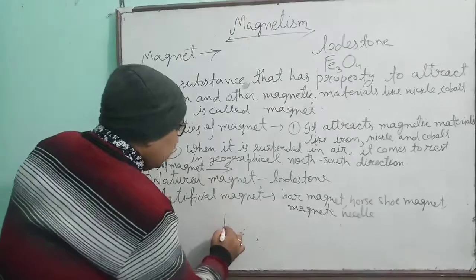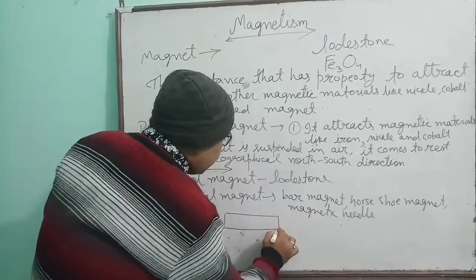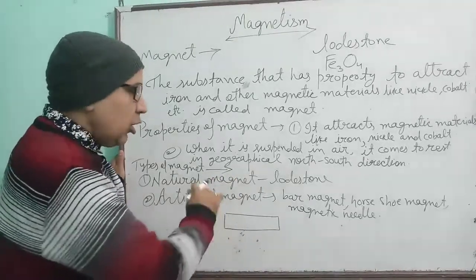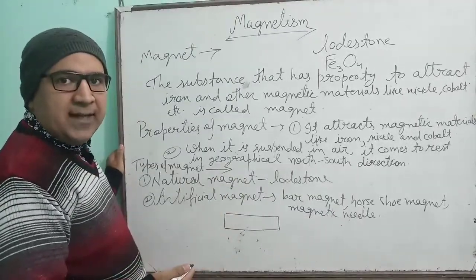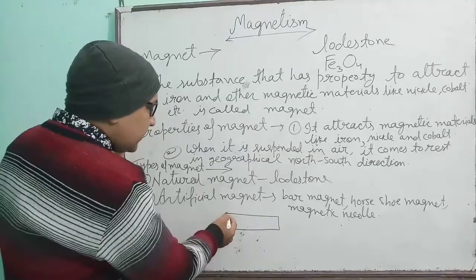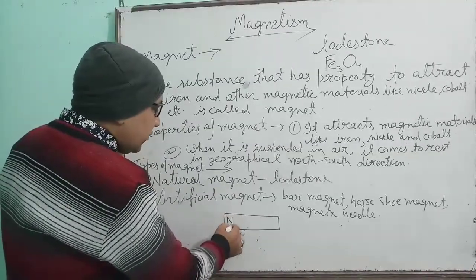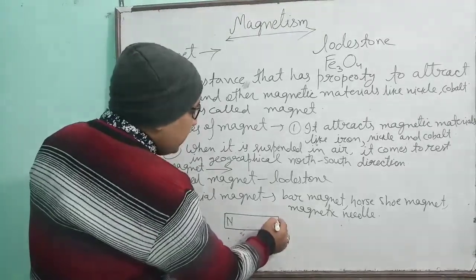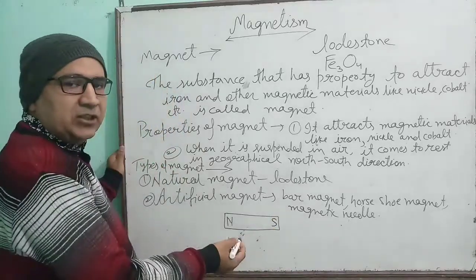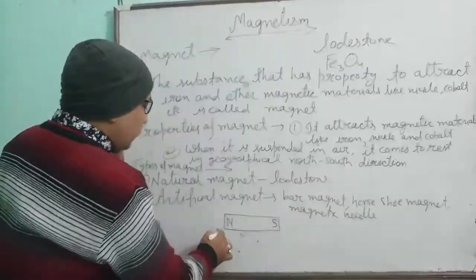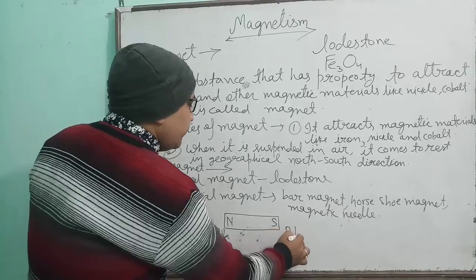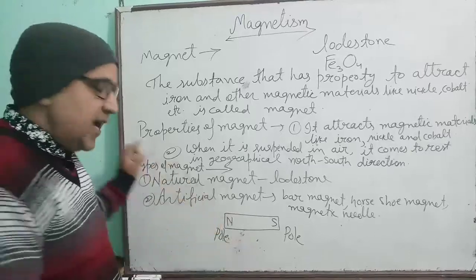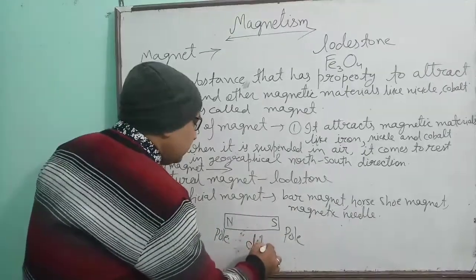Children, the two ends of the magnet, see this one, suppose this is a magnet. Whenever it is suspended in air, it always comes to rest in the north and south direction. So the end of the magnet which comes to rest in the north direction, that was called north pole, and the end which comes to rest in the south direction, that was called the south pole. It means a magnet exists always in dipole. Dipole means having two poles.